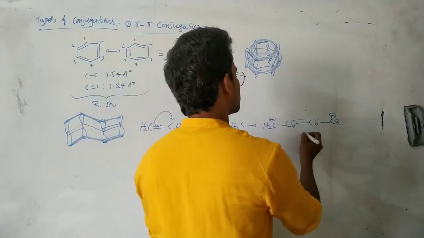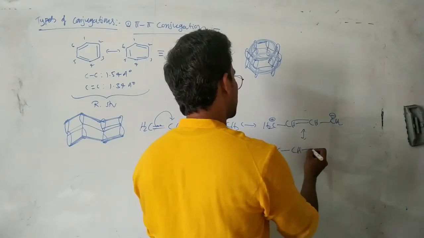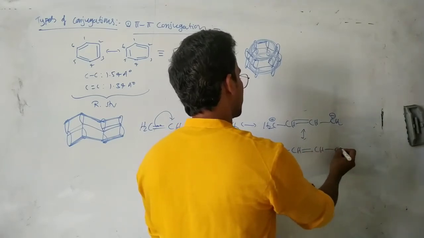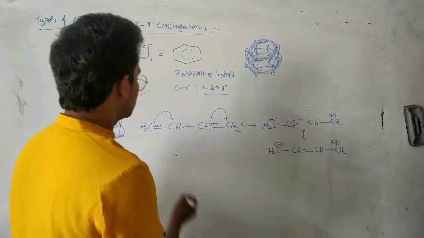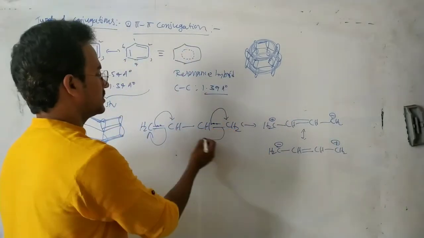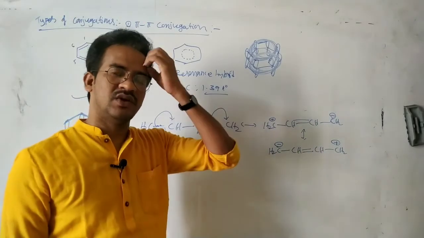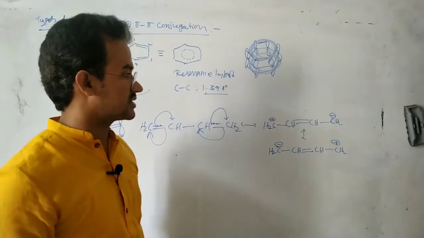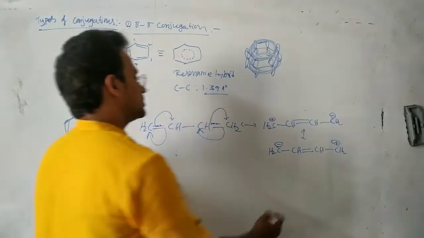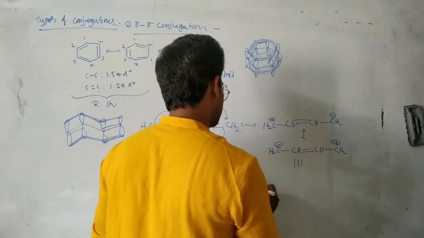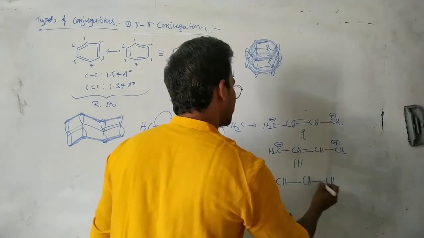Next, one more structure we can write, shifting the electrons in either direction, right side or left side. Negative charge here, positive here. That means these pi electrons shift to this carbon and then to this carbon. So all these three are the resonance structures. Now what is the resonance hybrid of this? The common structure of these structures is the resonance hybrid. You see, this is the resonance hybrid.